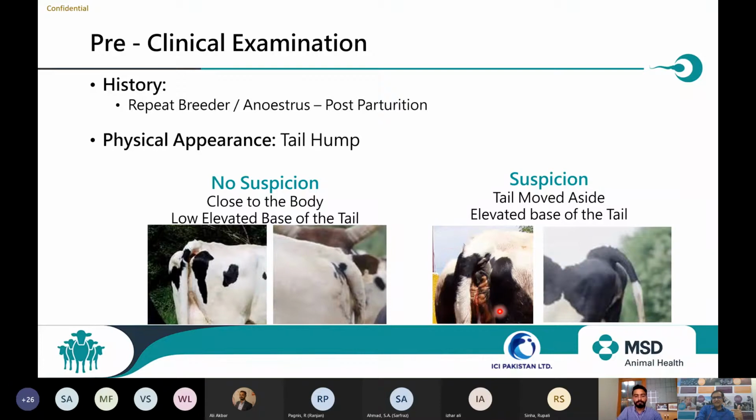So this is the first chunk of animals we got by observation. Yes, these animals are prone to, or may be suffering from, uterine problems or uterine infections.